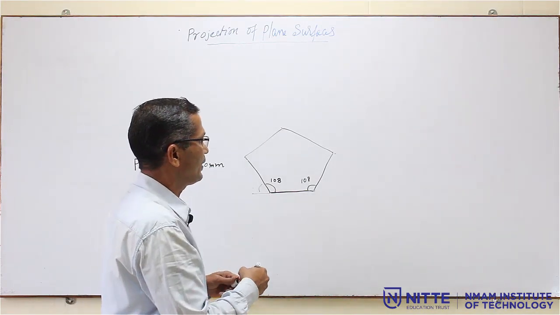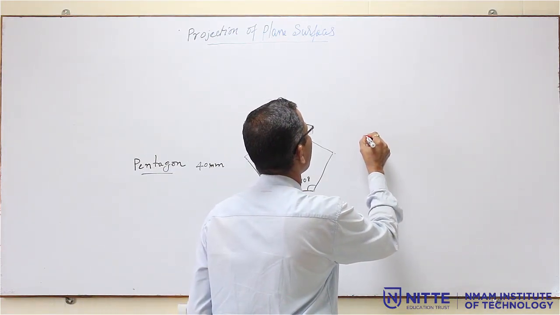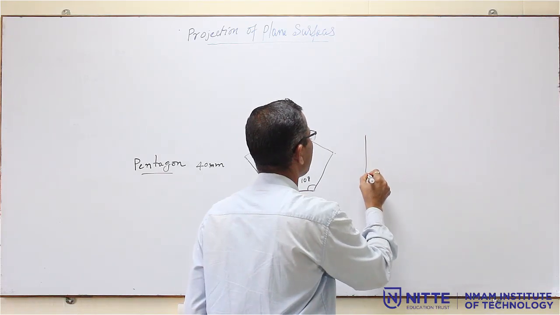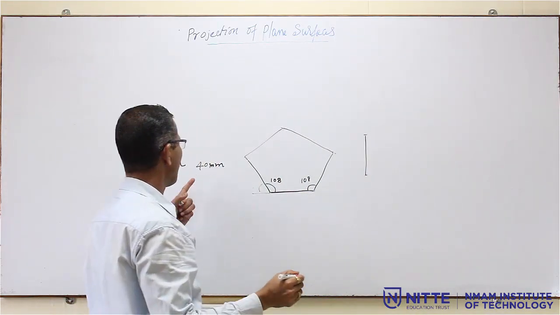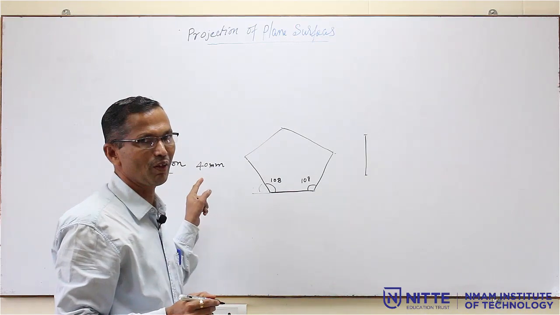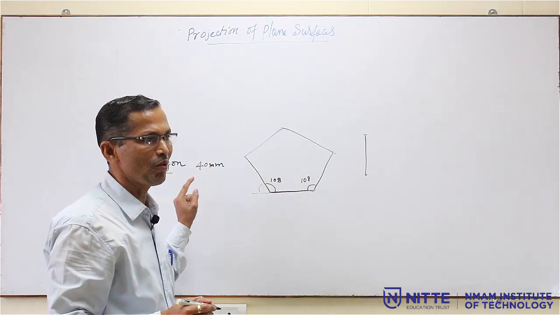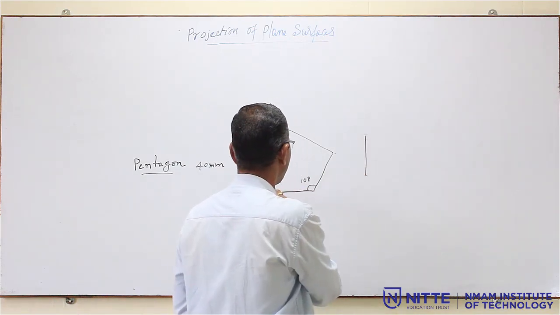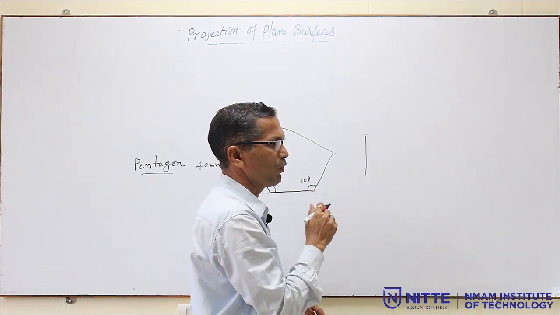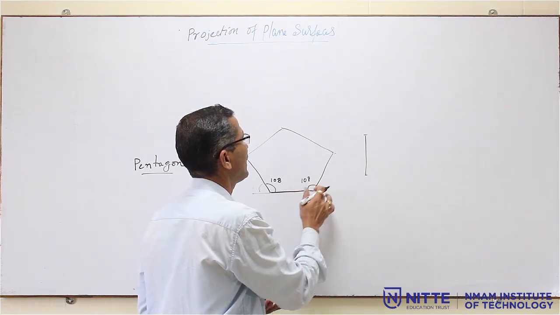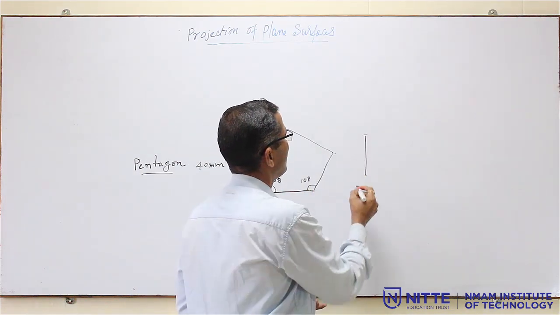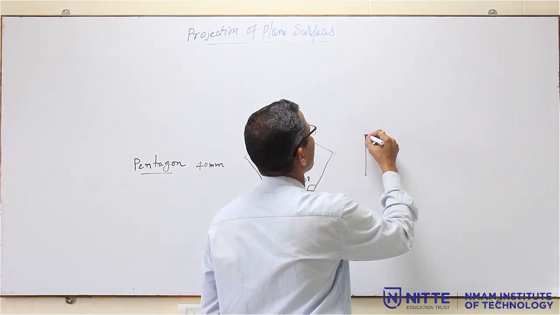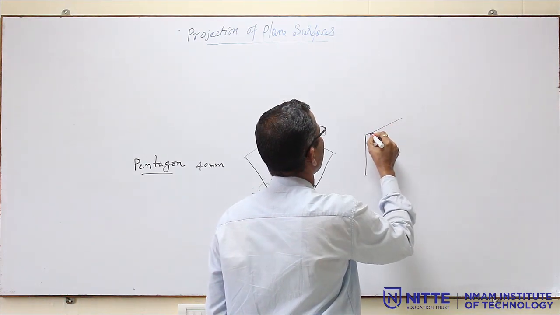So, take a line whose length is equal to the side of the pentagon, maybe 40 mm, 30 mm, 25 mm or 50 mm, that will be given in the problem. Draw that line, maybe a vertical line or a horizontal line, you will come to know later when to draw which. Then from here you take an angle of 108.